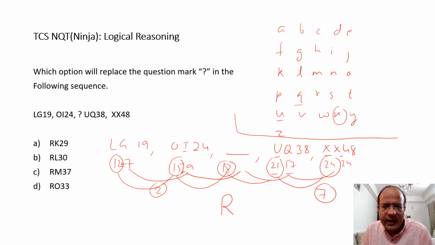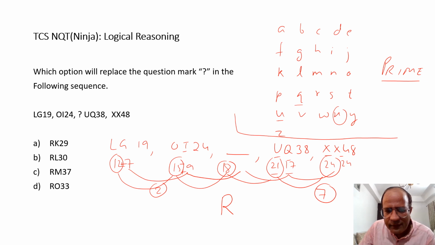Beyond it, can I think in terms of prime numbers, where the gaps follow the prime numbers? There is a gap of 2, the smallest prime number, and then a gap of 3, which is the next prime number. If I assume the next to be 12, just assuming, then it should be a gap of 5.